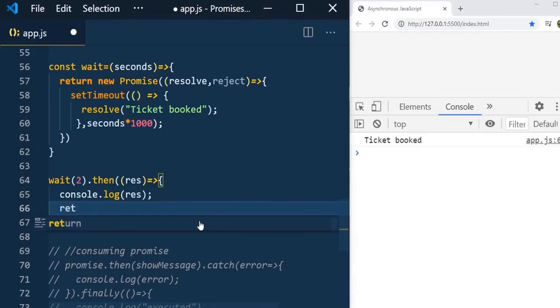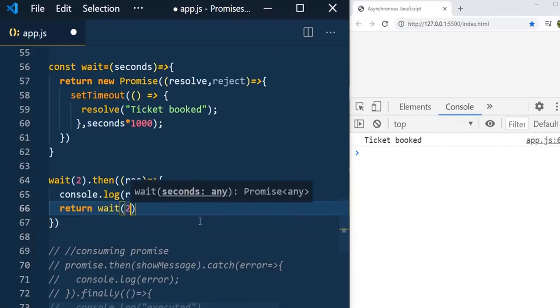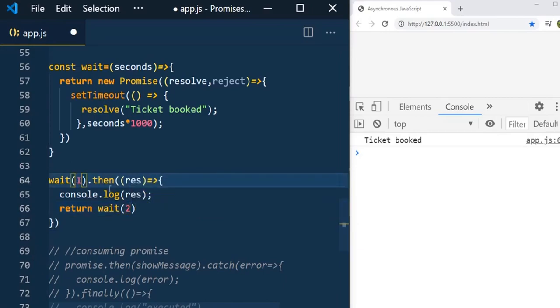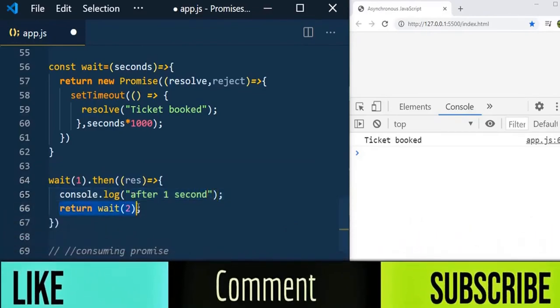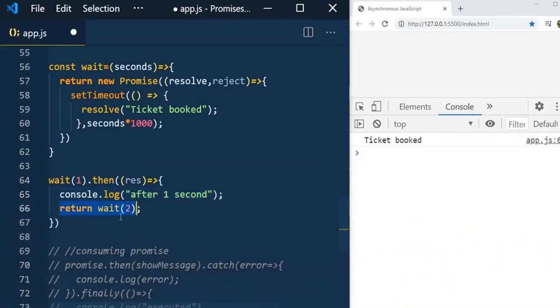Here I am going to make another call, return, and call wait, and here I pass 2 seconds, and here let me pass 1 second, and here I mention after 1 second. I just made a call to this and I just returned the promise. So after receiving its promise value, here we made the call to return the promise.